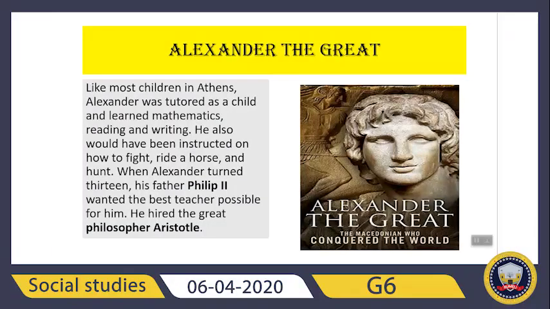Next is about Alexander the Great. We are still on page 119, and the next paragraph is about Alexander the Great. When King Philip was assassinated, what is the meaning of assassinated? It means he was murdered or killed. In 336 BC, his son Alexander became the king. After the death of Philip, his son Alexander became the king, and it was 336 BC.